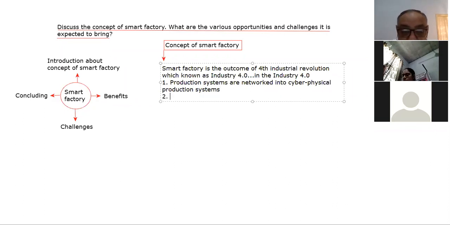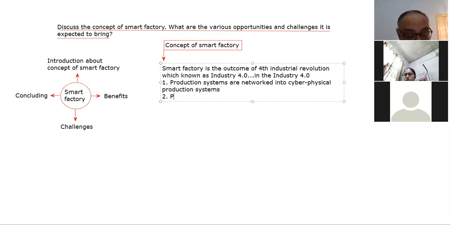So the production will be done in a factory, and the various processes of the production will be interlinked, networked, you can say, and those will work, you can say, autonomously. So that is there, right?